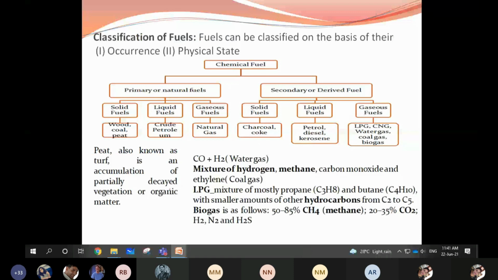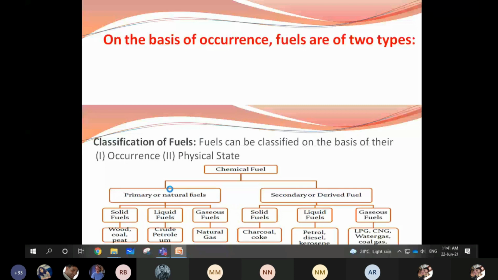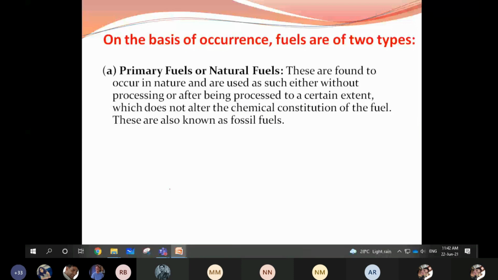What are primary fuels? Primary fuels are those found to occur in nature, and are used as such, either without processing or after being processed. Means they appear as they are. They are the primary fuels. They occur in nature.